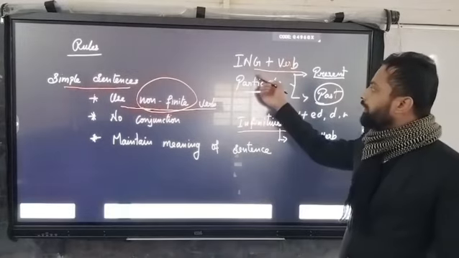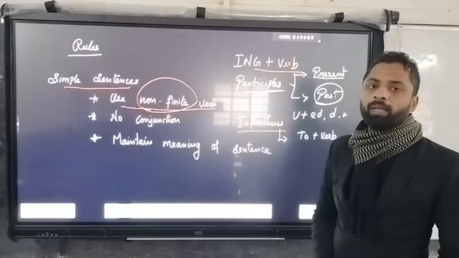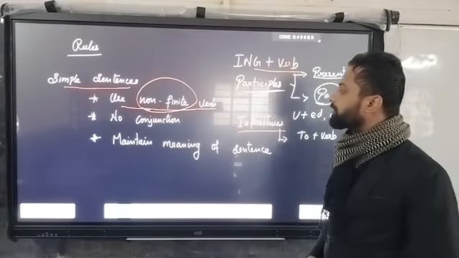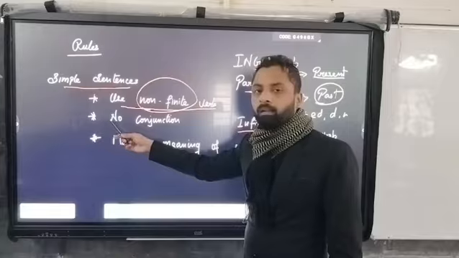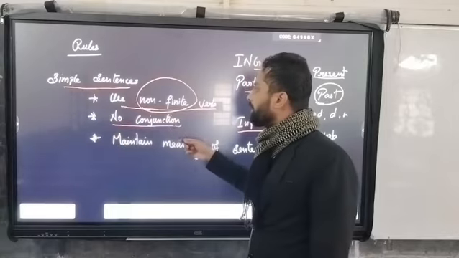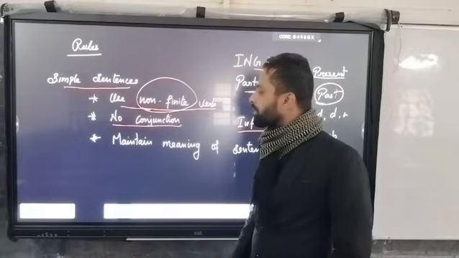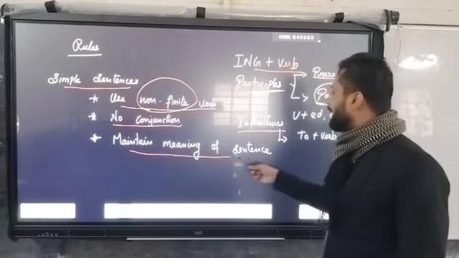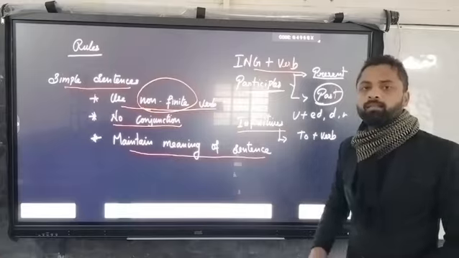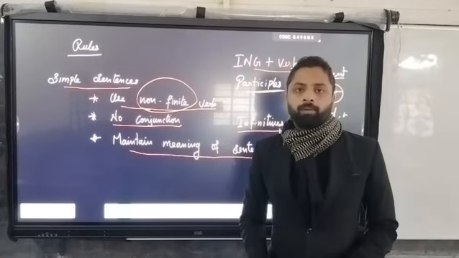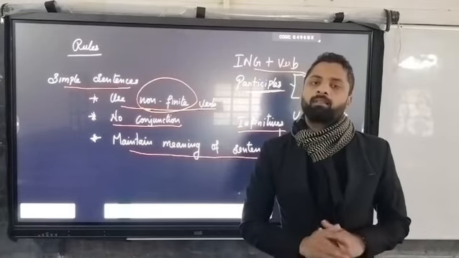By using these words, we can make simple sentences. And also, we are not allowed to use conjunctions. No conjunction must be used in simple sentences. And also, we have to maintain the meaning of the sentences. The verb must agree with the subject.